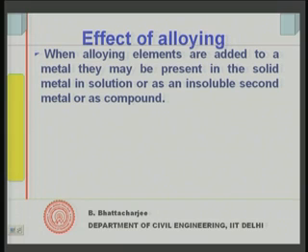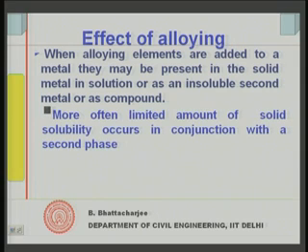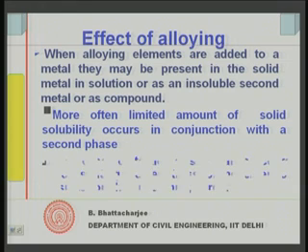Most often a limited amount of solid solubility occurs in conjunction with a second phase. This is more common, that you have a second phase, but a limited amount of solid solubility is also there.